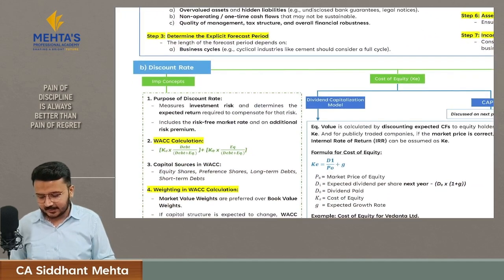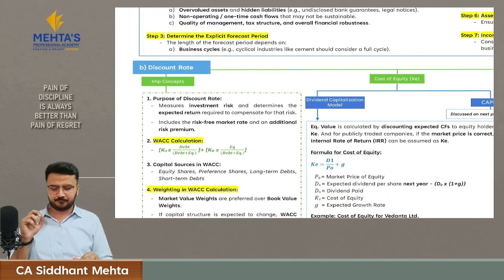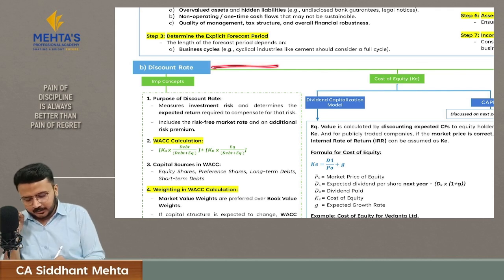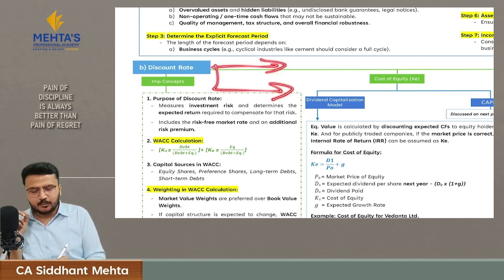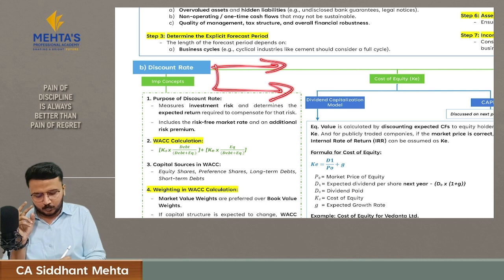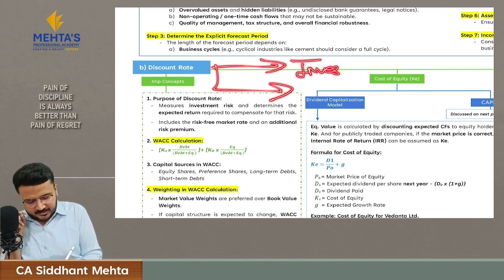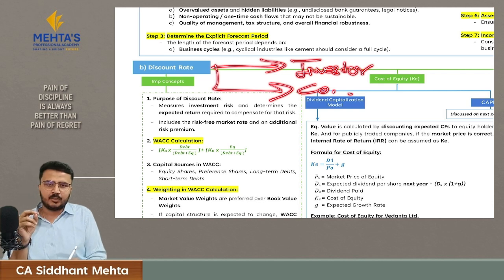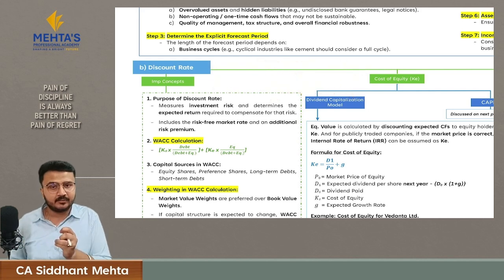Now let's understand what is discounting rate. See, there are 2 perspectives for looking at discounting rate. One is from investor perspective and another is from company's perspective. From investor perspective, this discounting rate represents the expected return he wants from the company for his investments.